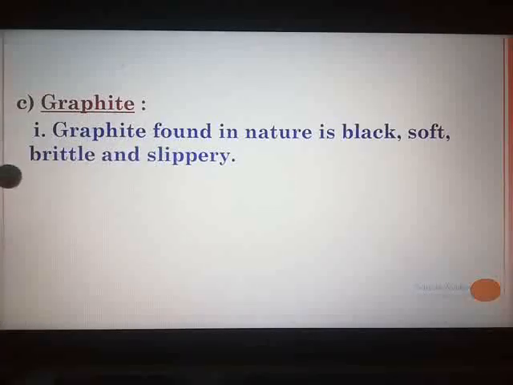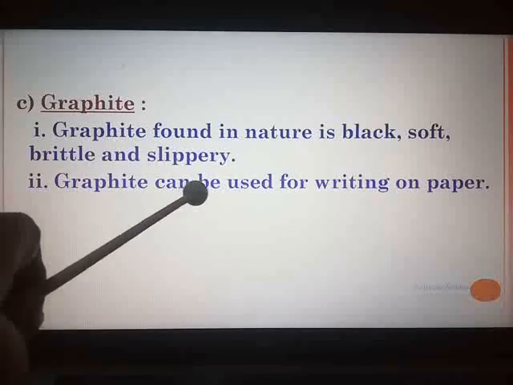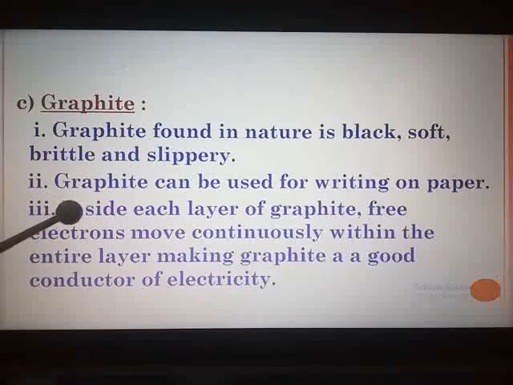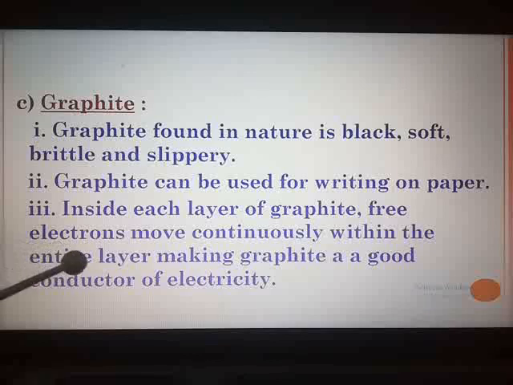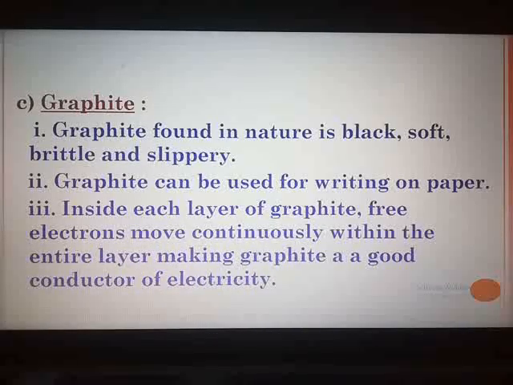Graphite found in nature is black, soft, brittle and slippery. Graphite can be used for writing on paper. Third one I have taken, inside each layer of graphite, free electrons move continuously within the entire layer, making graphite a good conductor of electricity. I hope you have marked each and every answer carefully.